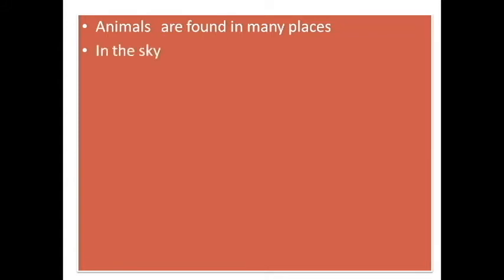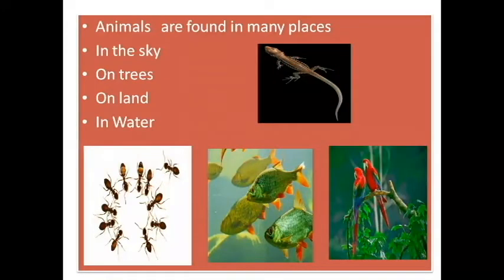See, children, animals are found in different places. Yes or no? We can't find all the animals in one place. Is it correct or not? We can find animals in different places. For example, we find animals everywhere. Yes or no? In different places, we can find different animals. Example, in the sky. In the sky also we can see animals. On trees, yes, on the trees also we can see. On the land, very good. On land also we can identify. In water also we can see some animals.